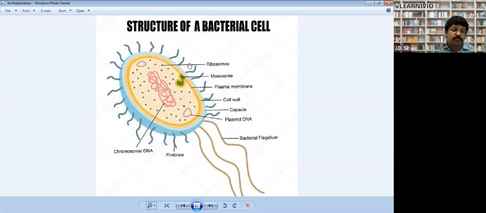After the cell wall, there is one more structure, that is the plasma membrane. And in the plasma membrane, there is a folding. We call this folding mesosome. So what is the function of mesosome?